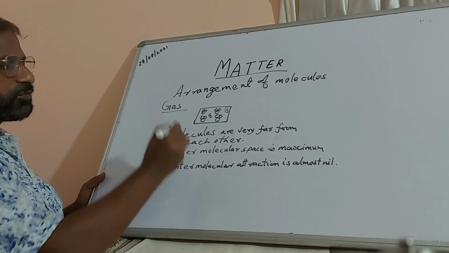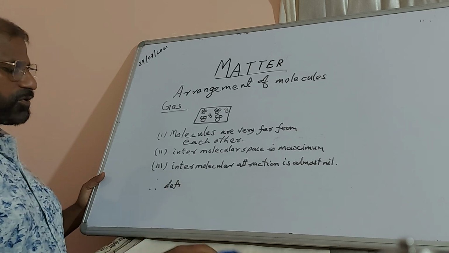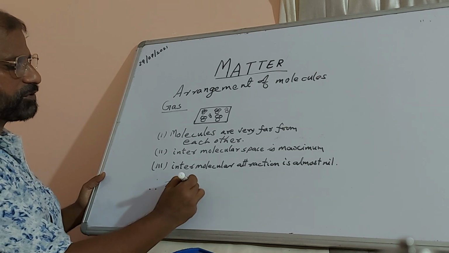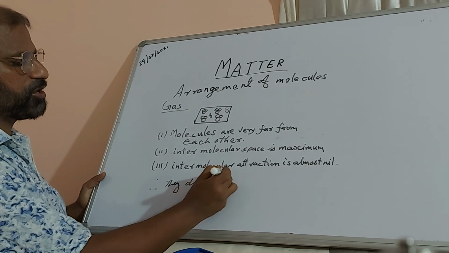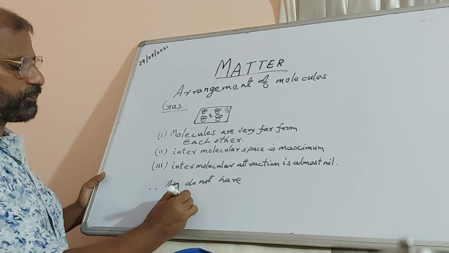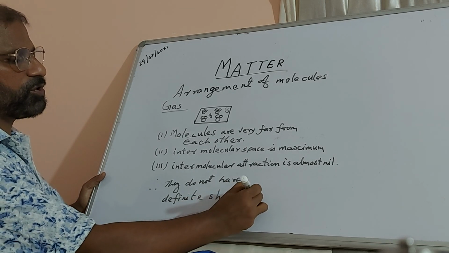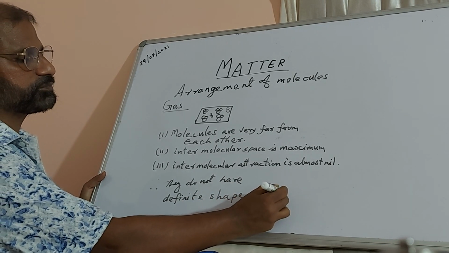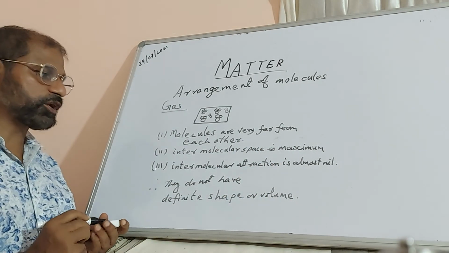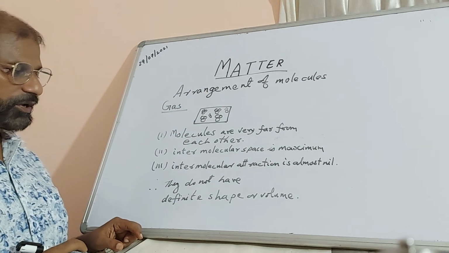Therefore gases do not have definite shape or volume, because they are able to move around very freely, right?